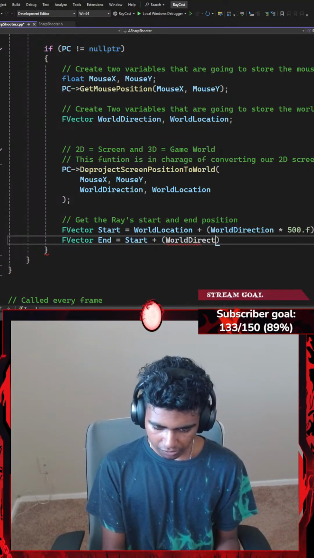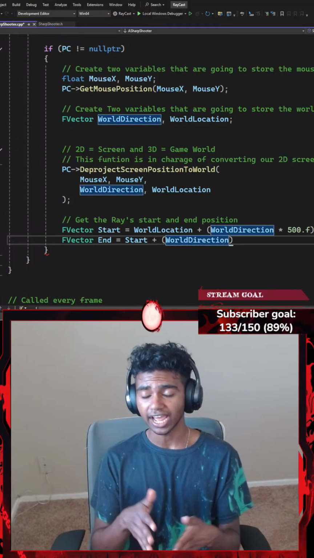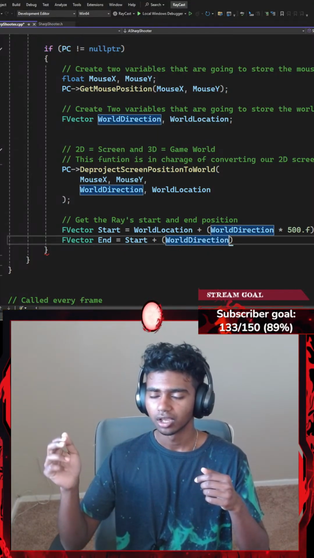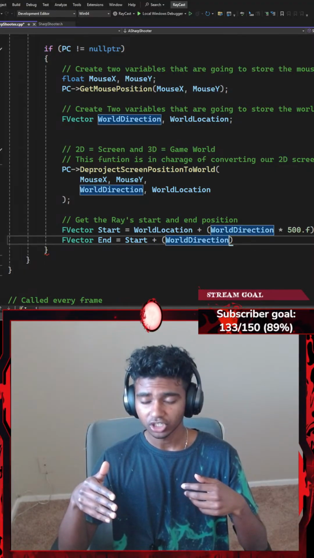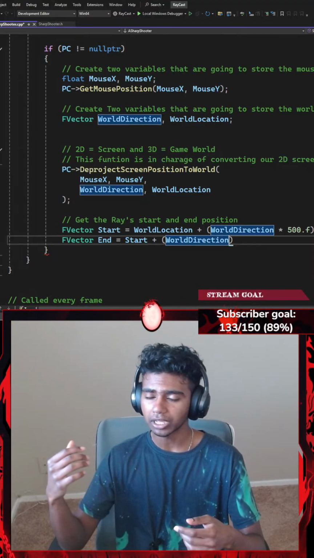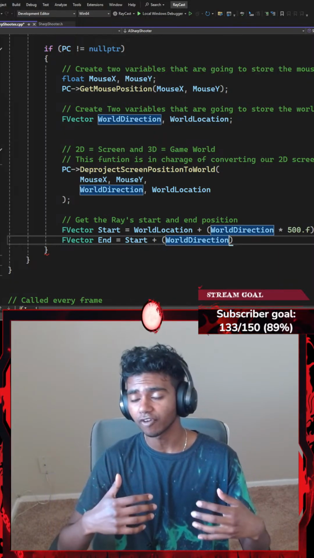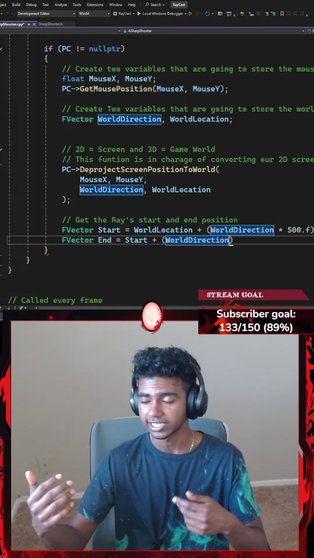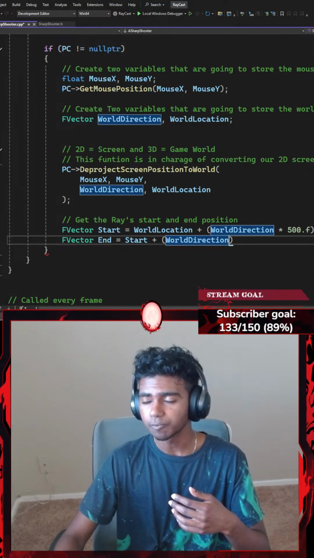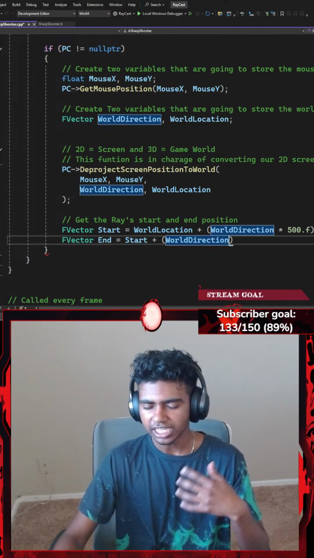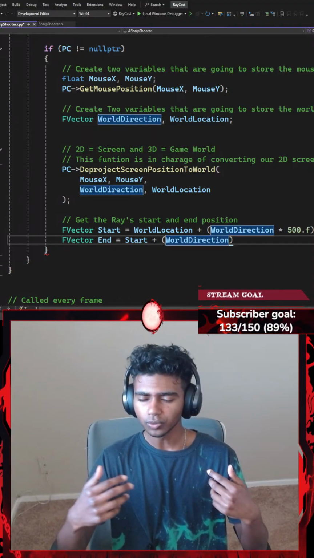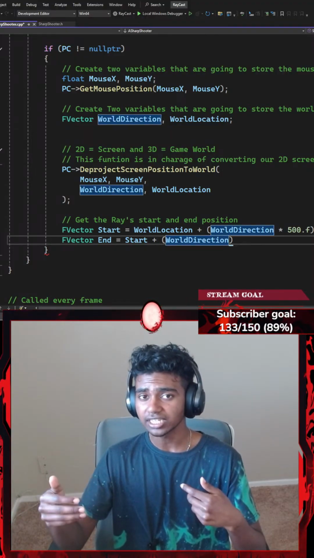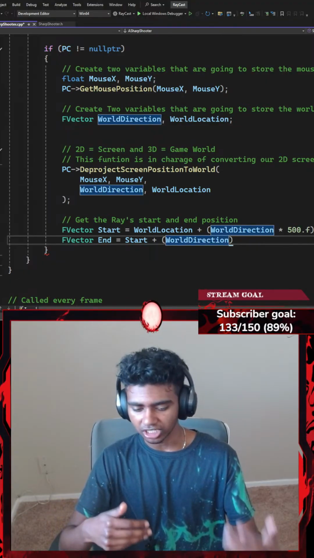World direction is basically which way my ray is traveling through. For example, my location is exactly where I want my ray to shoot from, which is basically wherever my mouse pointer is, 500 centimeters in front of where my mouse actually clicks. World direction is which way it travels once it's been triggered.